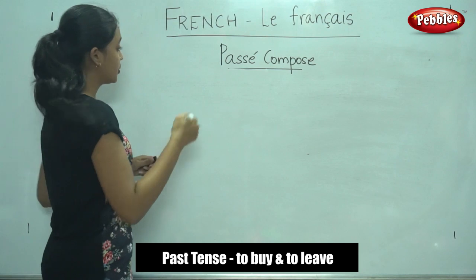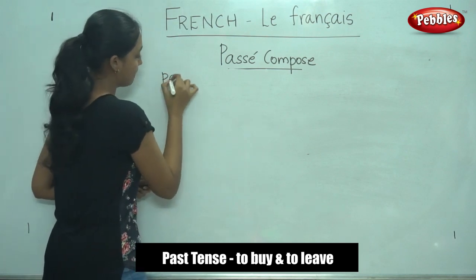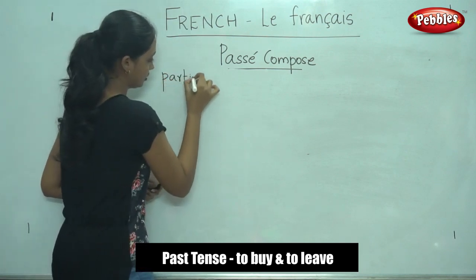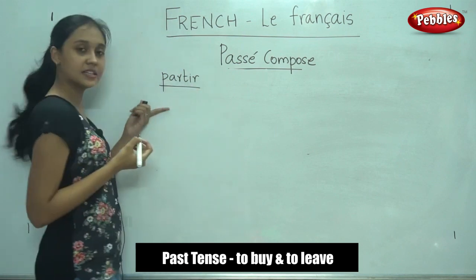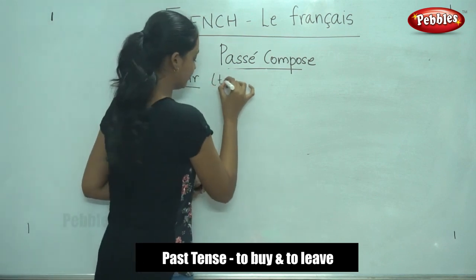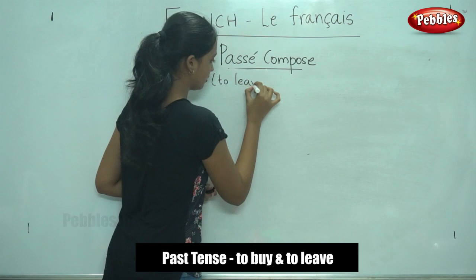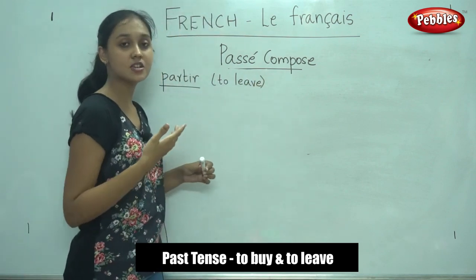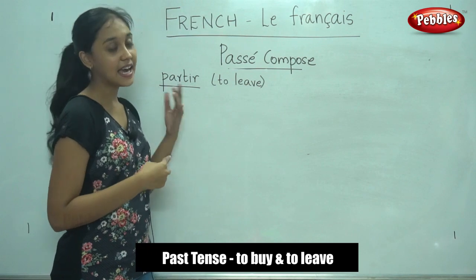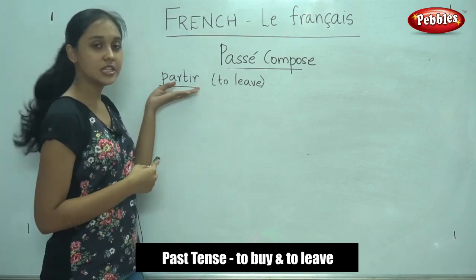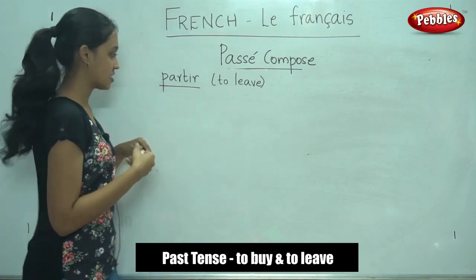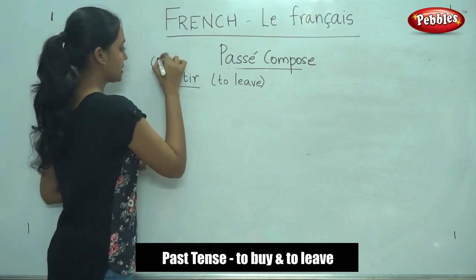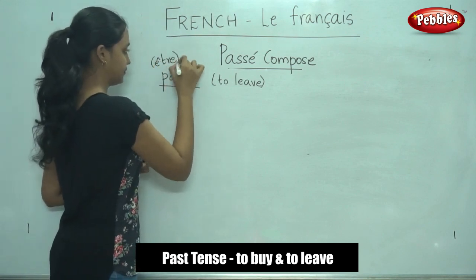The verb we are going to do now is partir. Partir, it means to leave. Now in the previous class I gave you a list of verbs that take être conjugation. So this verb will be in that list. So we are going to use être.